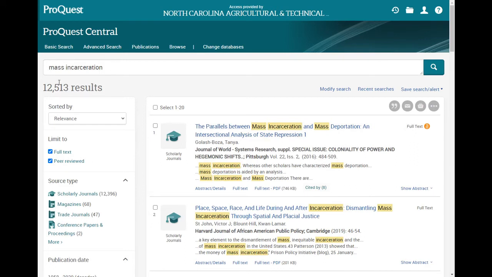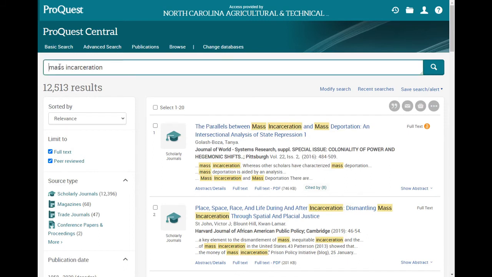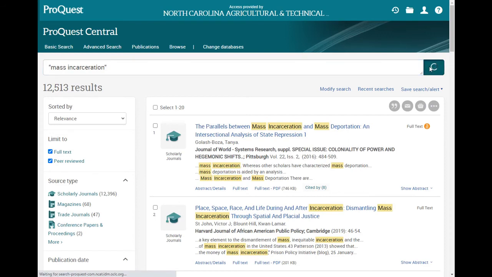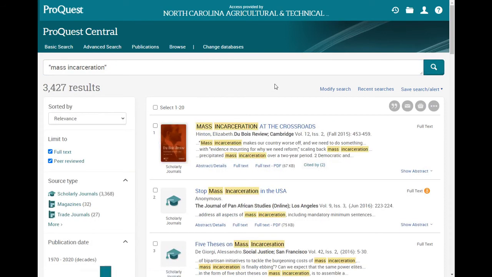Right now, this database is searching for all the articles with the words mass and incarceration in them. Let's add some quotation marks to our search so that the database is only searching for articles with the complete phrase "mass incarceration." Now, we're down to about 3,400 results. That's not bad. Using quotation marks to make your search more specific and limiters to eliminate newspapers or articles that don't have the full text available can get you more usable search results.